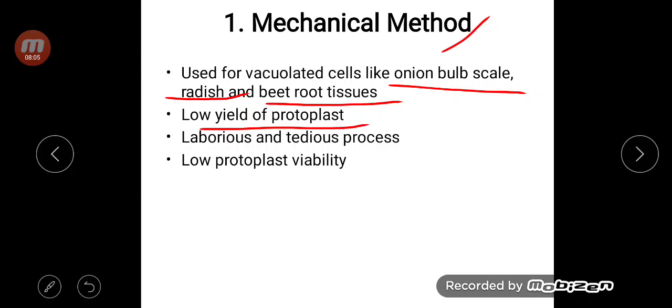Because the damage to the cell will be very high, and it is a very laborious and tedious process. Isolation of protoplast by the mechanical method requires a very skilled person, and the viability of the protoplast is very low. Why? Because here we damage the cell as well as disrupt the cell. Because of that, the mechanical method is used very rarely compared to the enzymatic method.